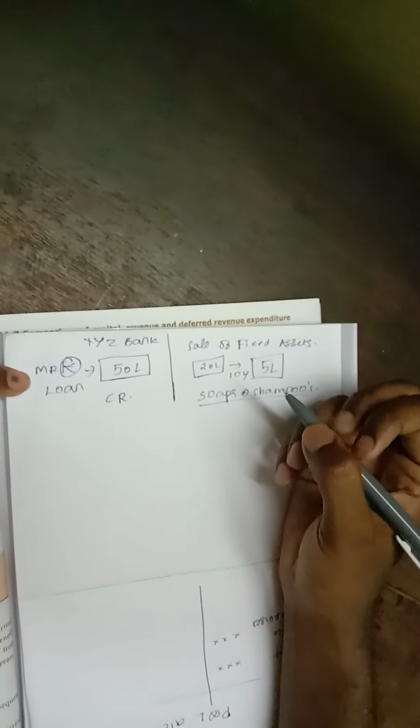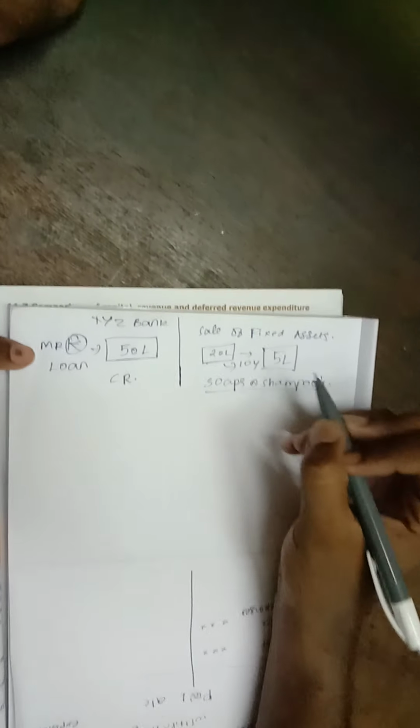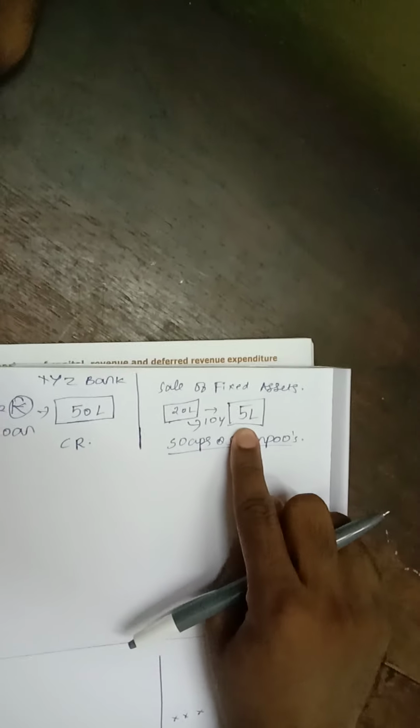Likewise, he has an old machinery which he had purchased for 20 lakhs, and after using it for 10 years he is going to sell it for 5 lakhs. So from this he will be receiving an amount. That is called capital receipt.